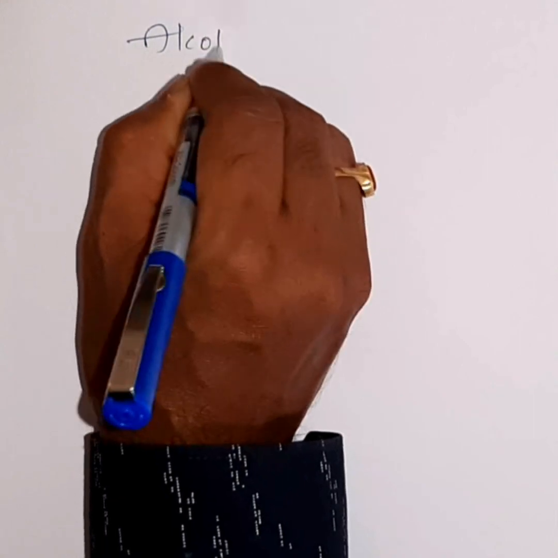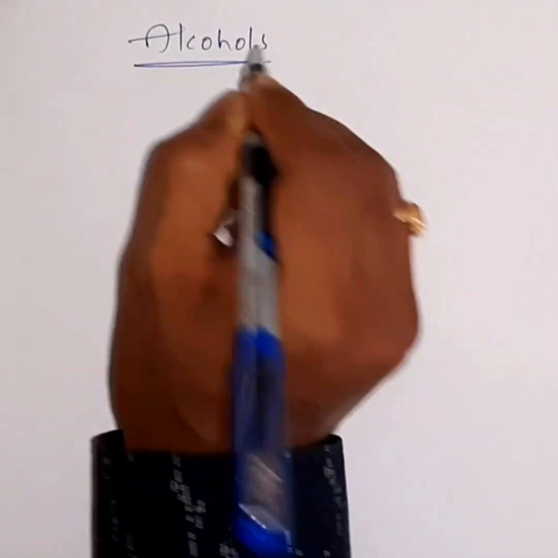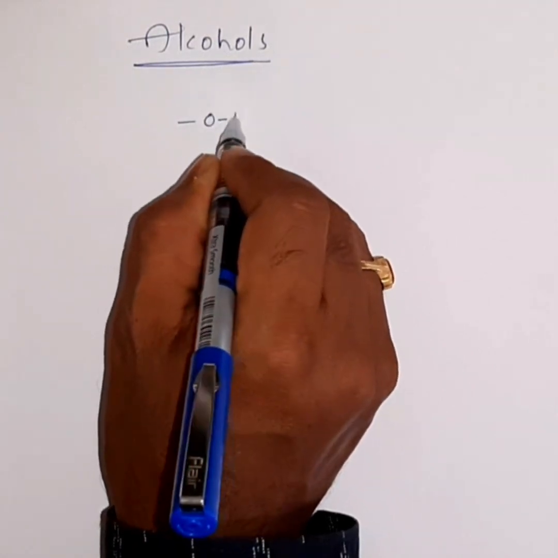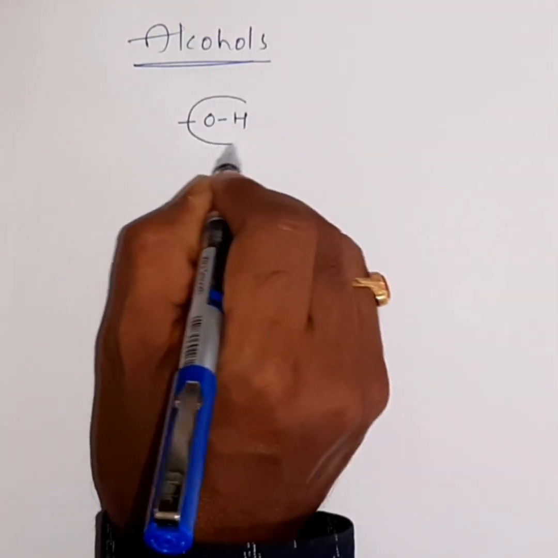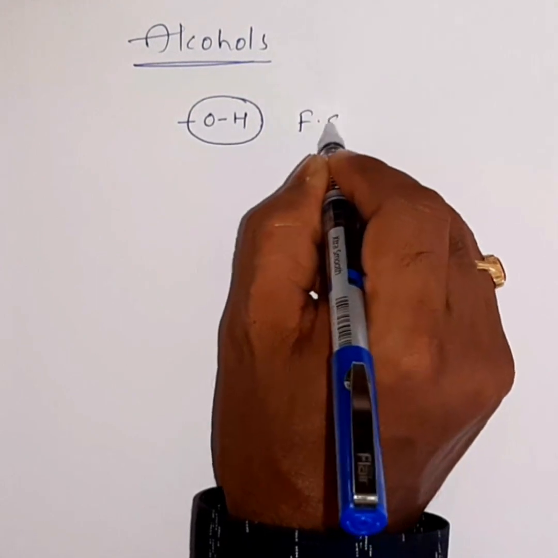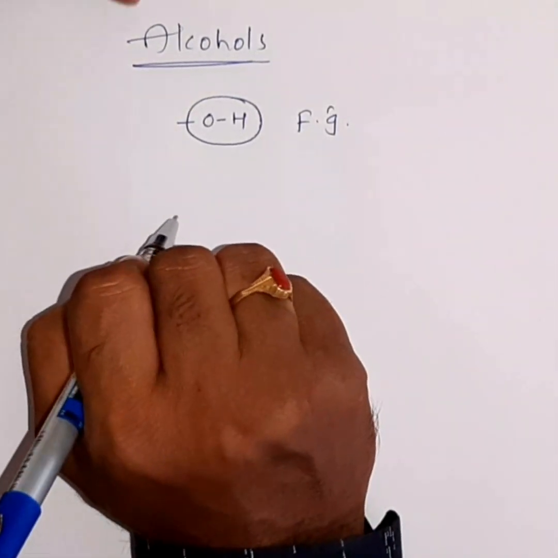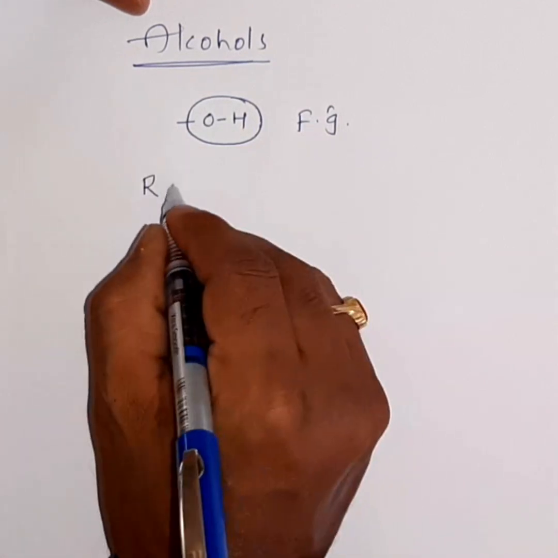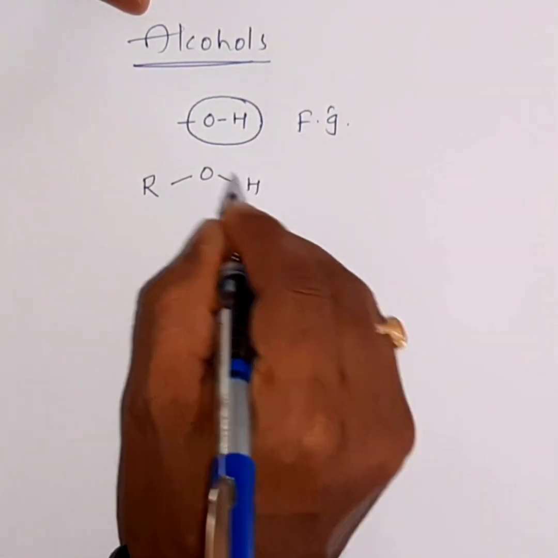Alcohols are the molecules or compounds which contain the OH hydroxy group as their functional group. We can generally represent alcohols as ROH.